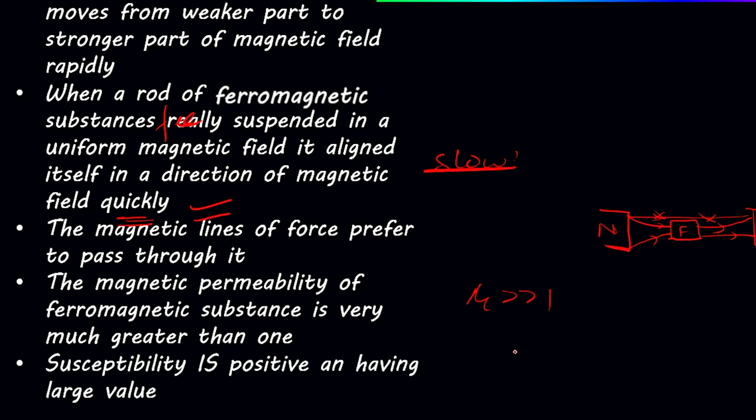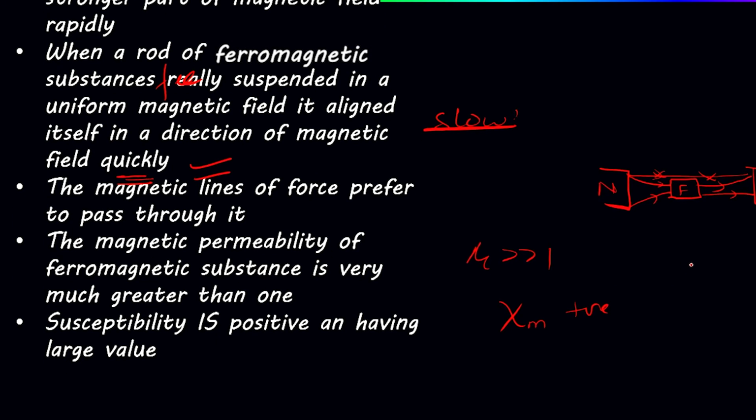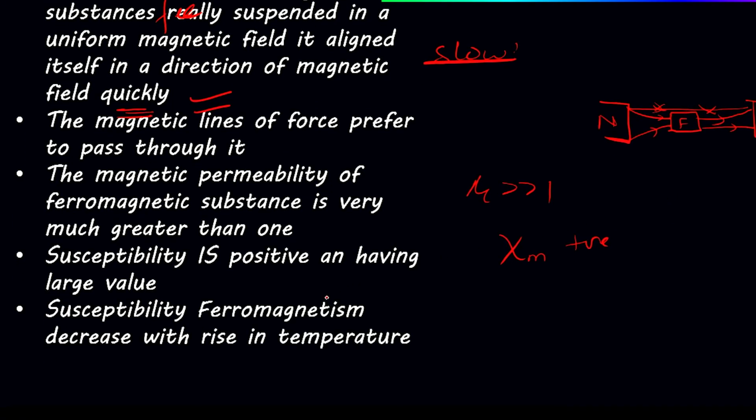Susceptibility is positive and has a large value. Susceptibility of a ferromagnetic substance decreases with a rise in temperature.